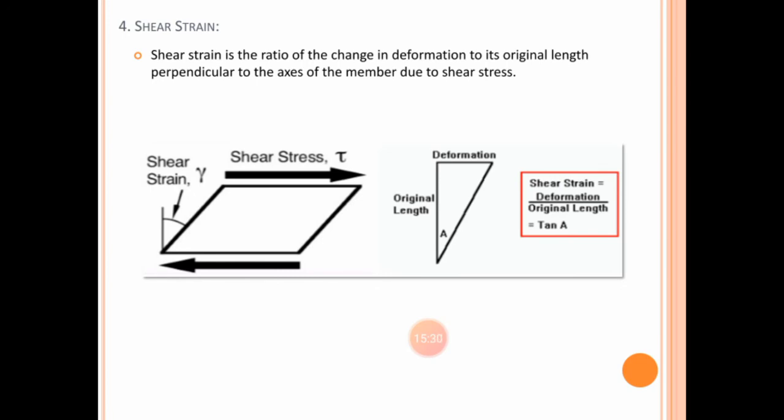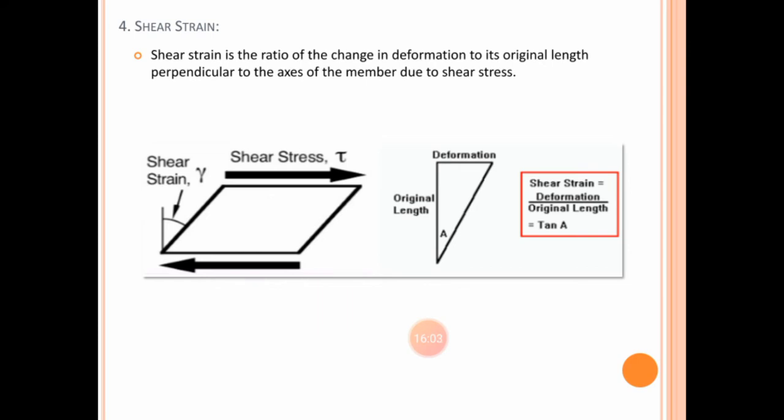To understand clearly, look at this figure. I have taken one plane from the previous cube, and as shown in the figure, at the top and bottom surfaces of that plane, a pair of shear forces is acting in opposite directions. Initially it was a perfect square, but after applying the pair of shear forces, it will be twisted a little bit by an angle lambda or even alpha.